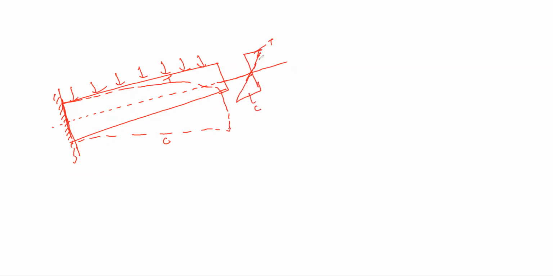Now suppose this kind of strain is developed, can I say that some load should be at this surface, some load should be at this surface? Yes or no? Yes, sir. Okay, and suppose this is some distance. So due to this equal and opposite force, some moment will be created. Yes or no? Some moment should be created. Yes. Okay, to resist such a moment, an internal moment should be developed in terms of bending stress.